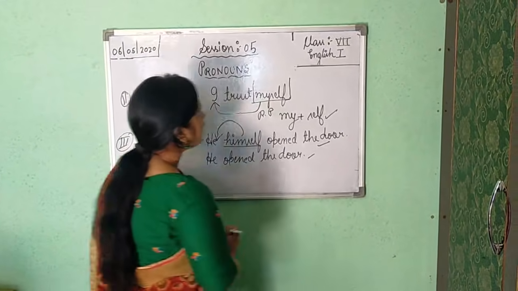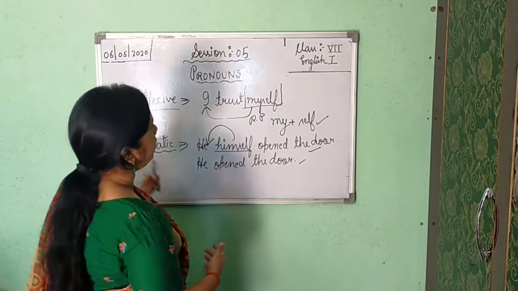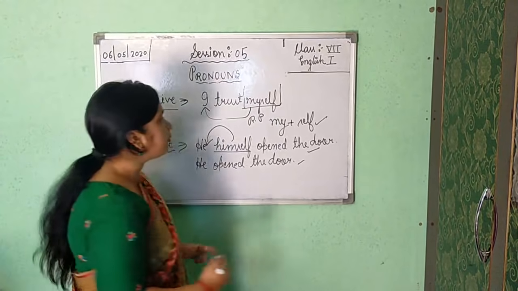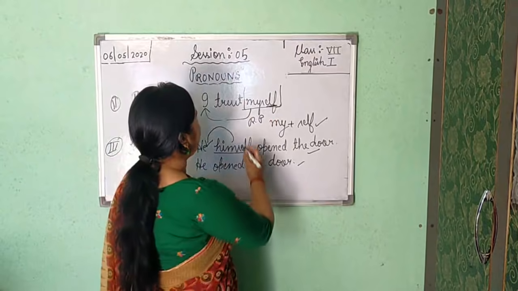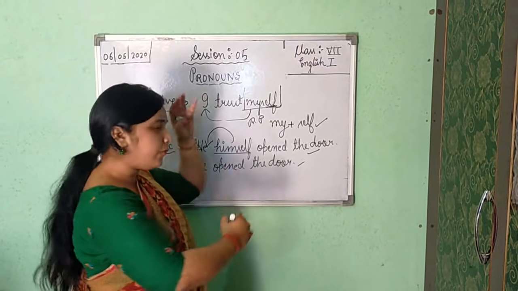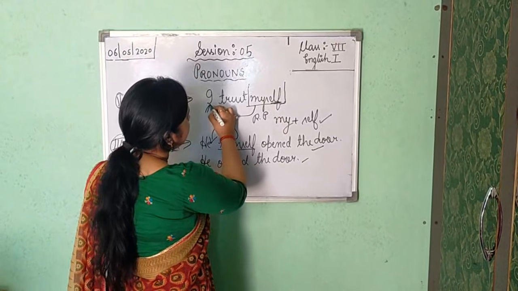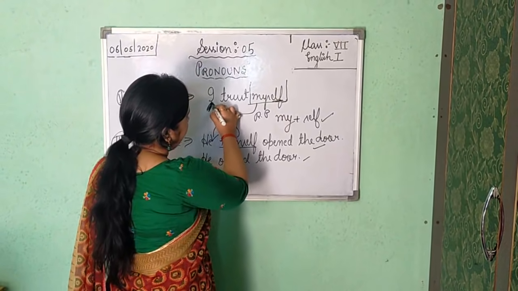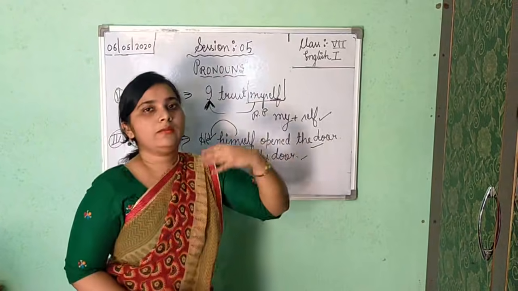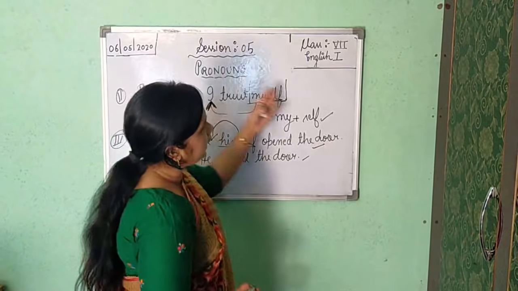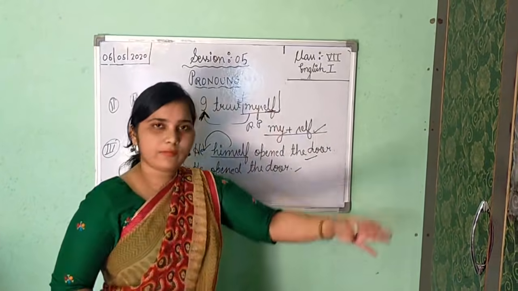Okay. One more thing, for knowing the difference: if you are getting a word in which self or selves is added at a distance from the subject, meaning after the subject you get a verb, then after the verb any object, and then again you get myself or any word with self added, it is your reflexive.